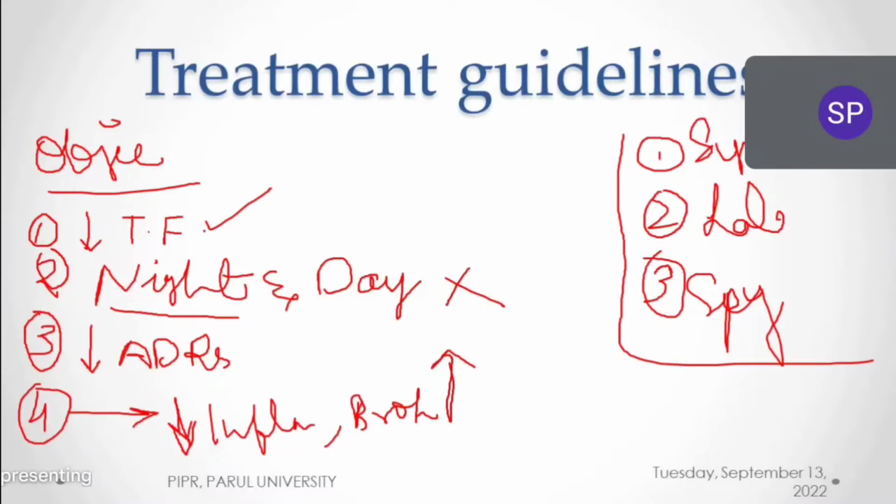First objective, always try to decrease the patient's triggering factors and try to stop the exacerbations of asthma or the symptoms during night and day, and try to evaluate the adverse effects of the patient who is taking pharmacotherapy, and always treat the patient's inflammation and always increase bronchodilation. Inflammation should be decreased and bronchodilation should be increased. This should be our fourth objective. Clear everybody? Understood everybody? All these things.